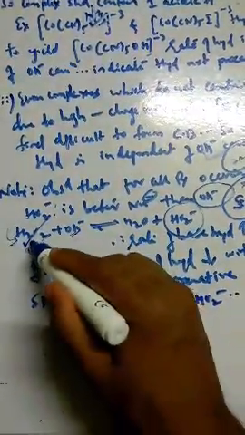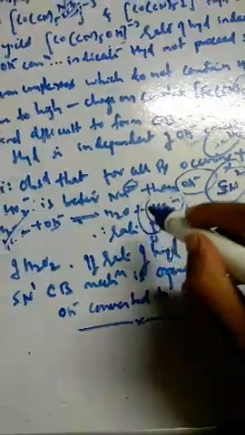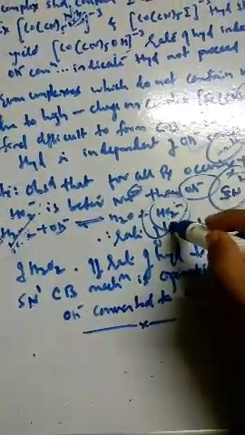So if we want the SN2 path, it is better to put a little H2O2, so that HO2 minus is liberated, the protonated form of superoxide, and the rate of base hydrolysis increases.